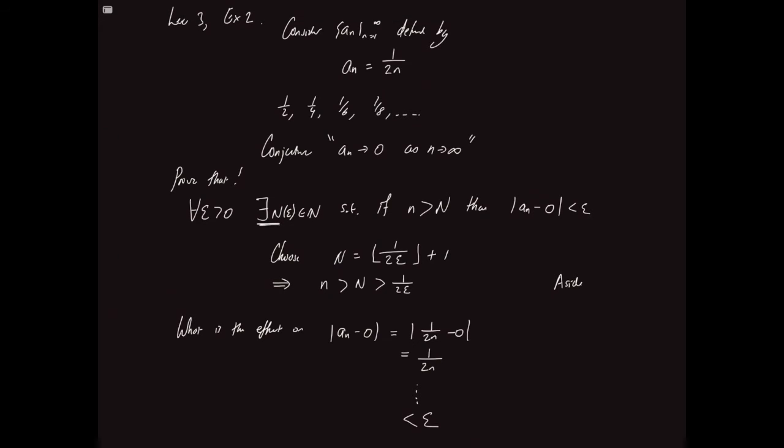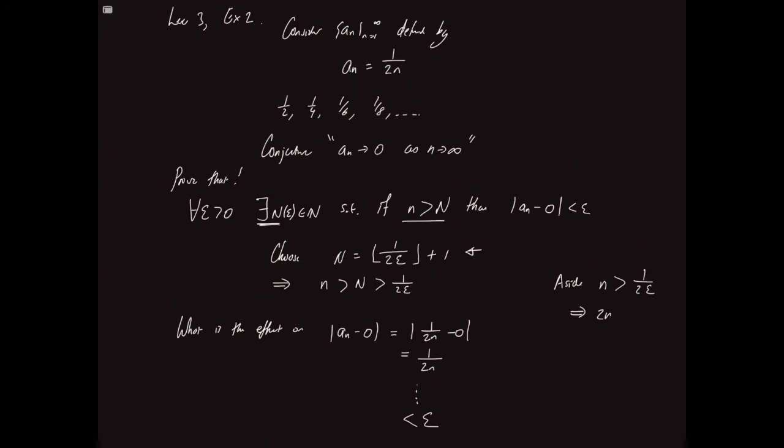Aside. Now we know that whenever little n is bigger than capital N, we are greater than 1 on 2 epsilon for that particular choice of capital N that we made here. Let's multiply by 2 both sides.